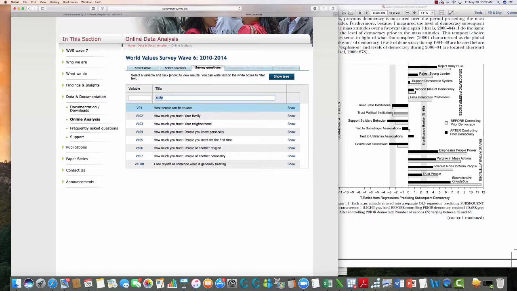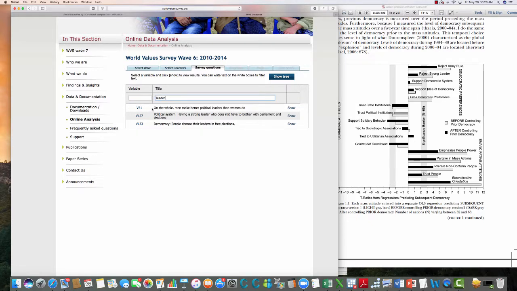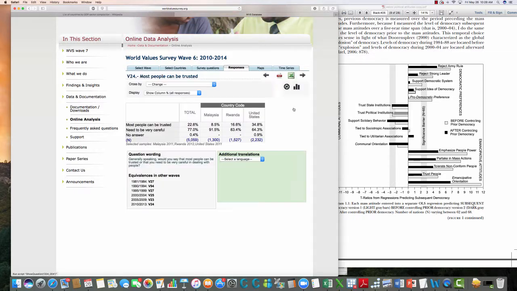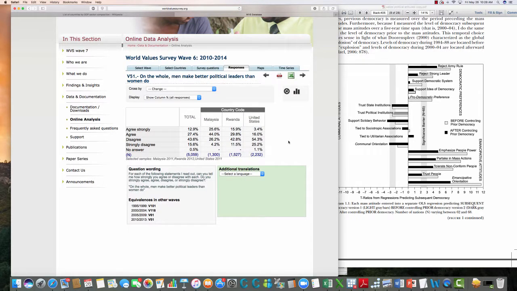And I've chosen two of them. One is a self-expression attitude, which asks, do men on average make better leaders than women? So we're going to type in leaders, and you notice, "On the whole, men make better political leaders than women do." Let's compare the attitudes on that.